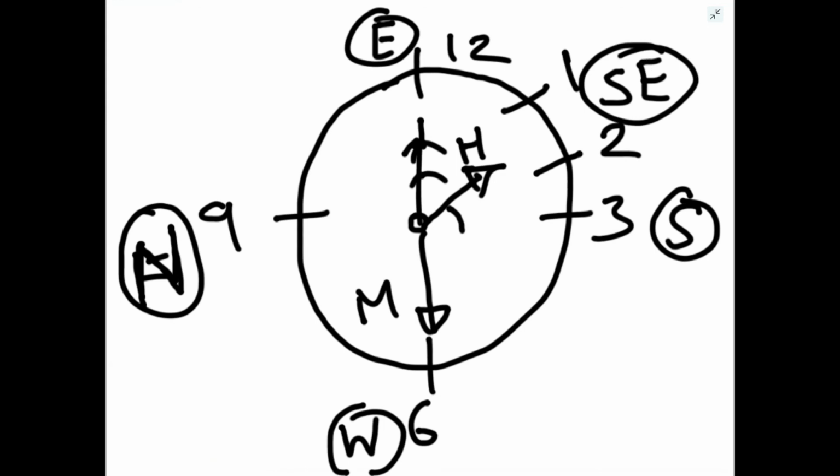And we can also see the angle. What is the angle between the hour hand and minute hand at 1:30? So 90 plus 45. So we can calculate the angle also. It will be 135 degree. And the direction is southeast in which our hour hand is pointing. So now I hope the theoretical part is clear.